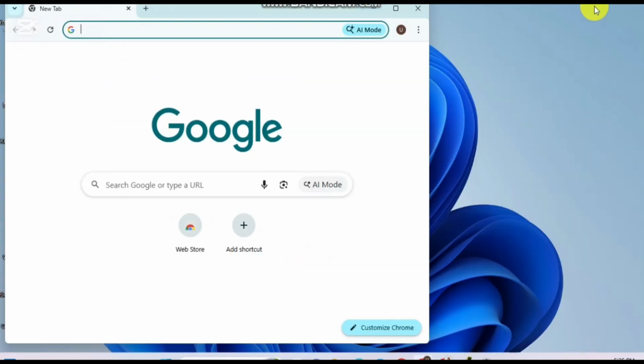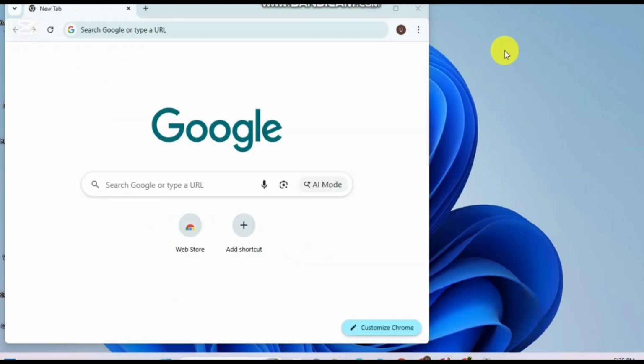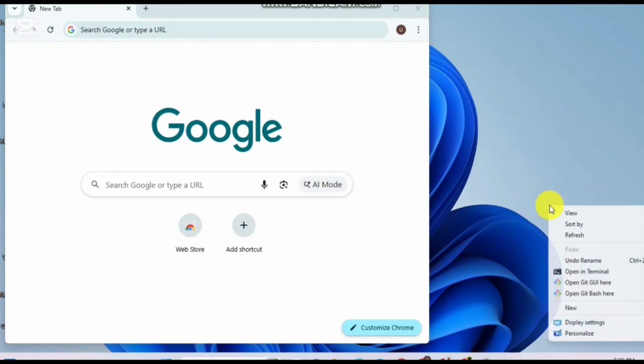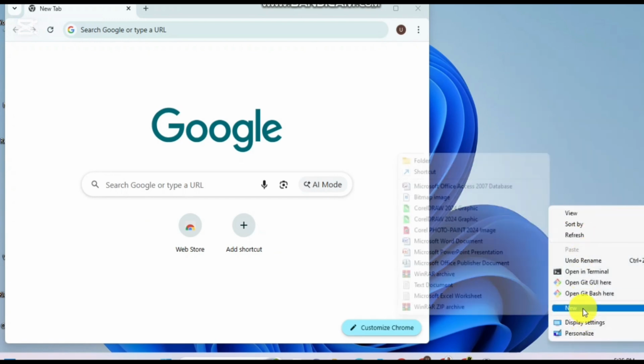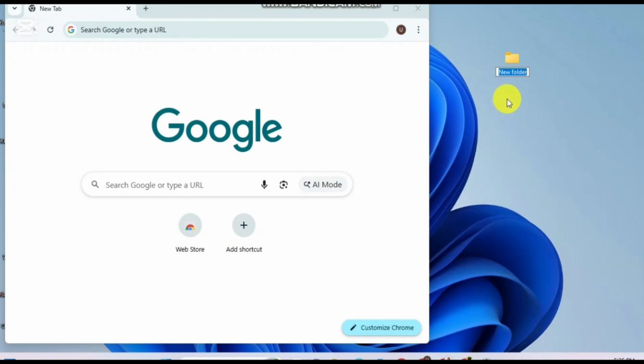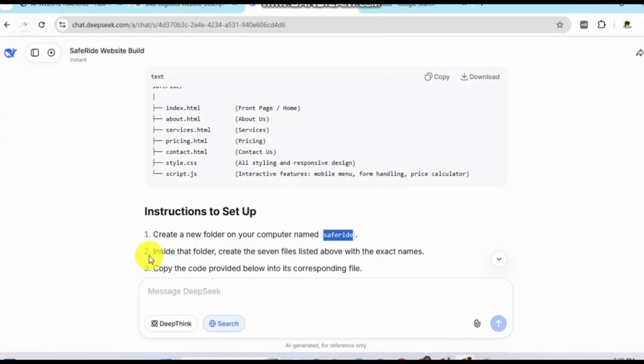So we go to our computer folder, go here, right click on the folder. We're going to see New, then we go to Folder. We are naming it save-write according to the instructions. So we have created the folder. Then what is the next instruction? Inside that folder, create the 7 files listed above with the exact names.